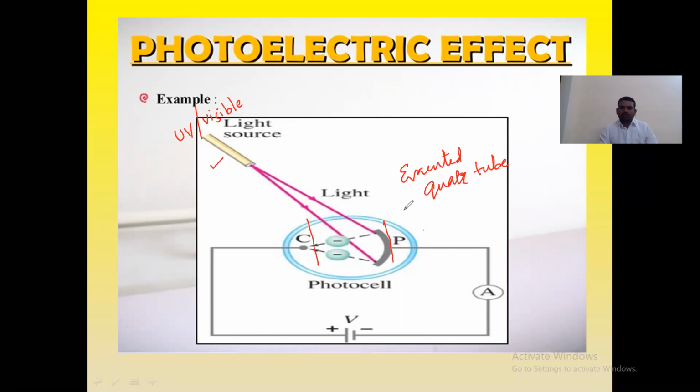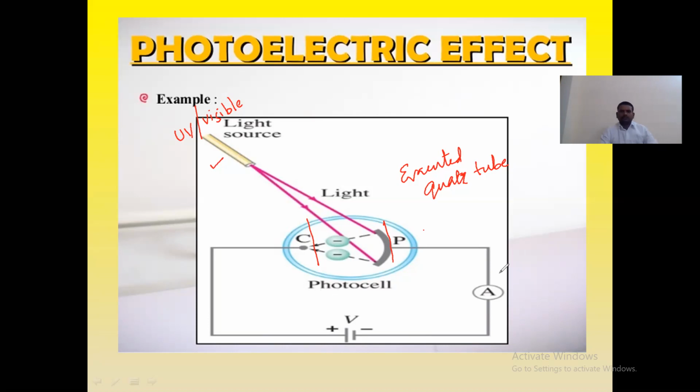The plate P is connected to the negative terminal of the battery, and the other photosensitive plate C is connected to the positive terminal of the battery by means of an ammeter. This ammeter is used to measure how much current is flowing through the circuit.